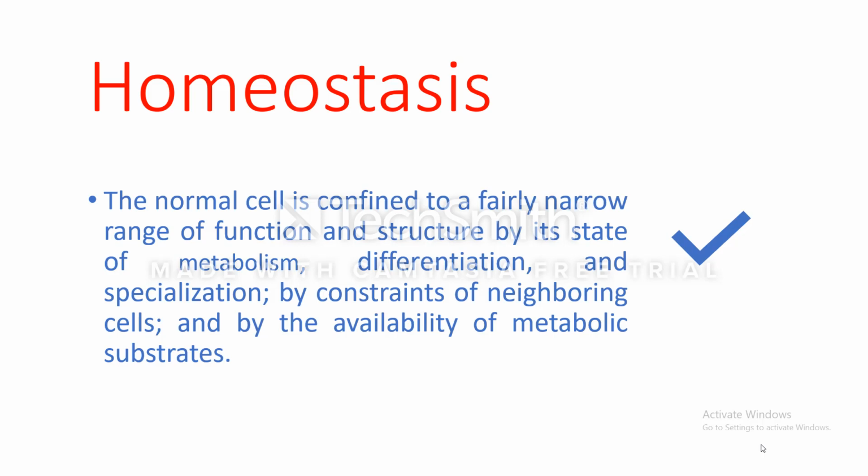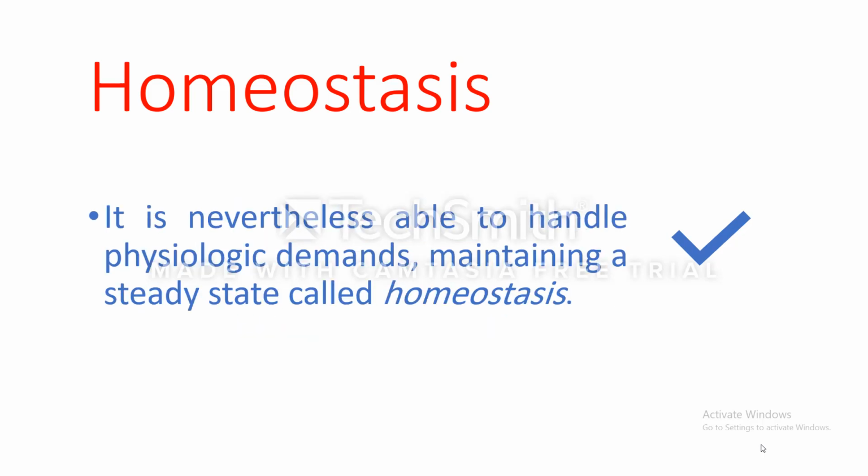We said that the normal cell is confined to a fairly narrow range of function and structure by its state of metabolism, differentiation, and specialization, and by the constraints of the neighboring cells, and by the availability of the metabolic substrates. It is thus able to handle physiologic demands, maintaining a steady state called homeostasis.